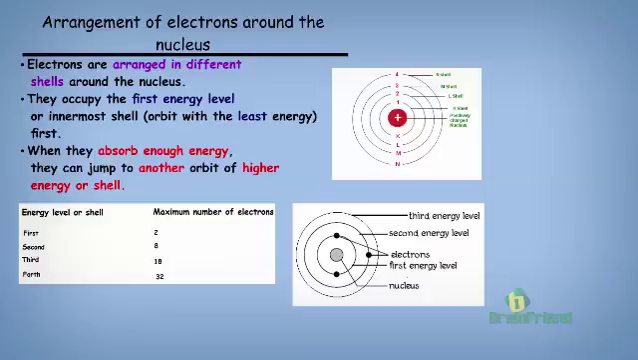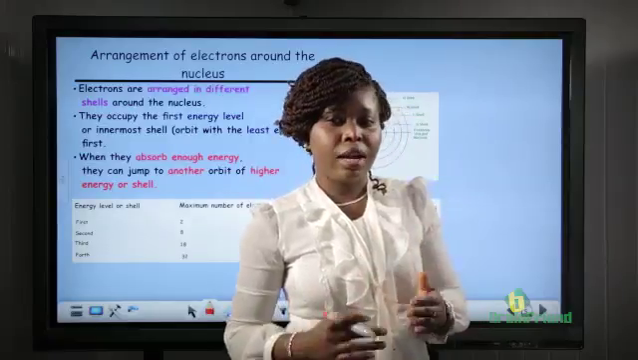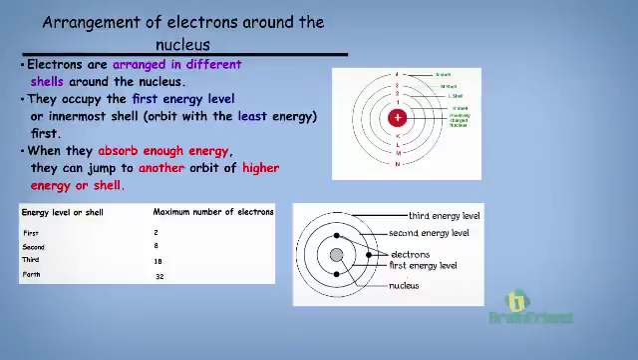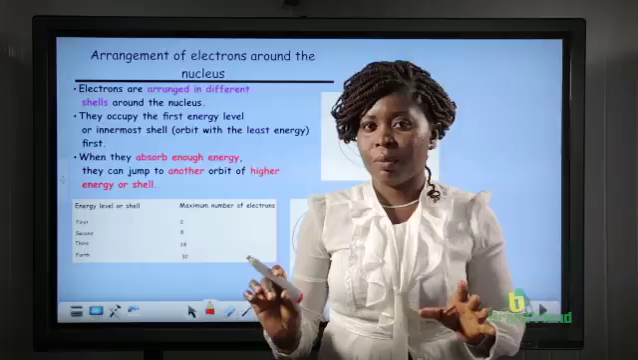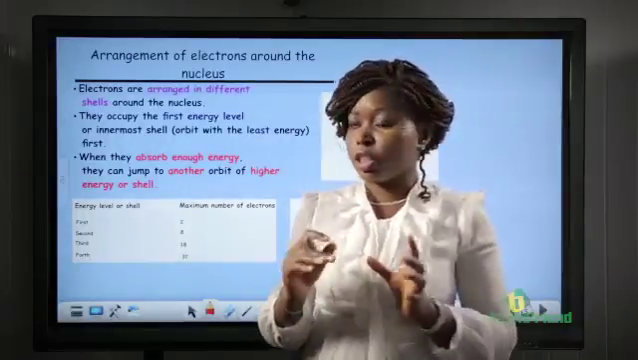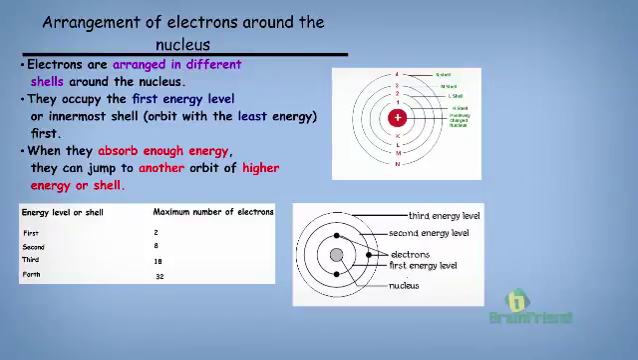So this means that electrons were kept from falling out of the atom due to the positive charge of the protons. Now, there is a certain way that electrons are arranged around the nucleus of the atom. You cannot find electrons scattered. They have a definite arrangement around the nucleus. So, electrons are arranged in different shells around the nucleus.